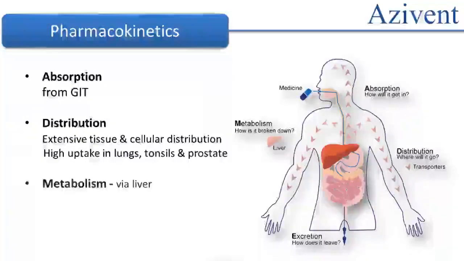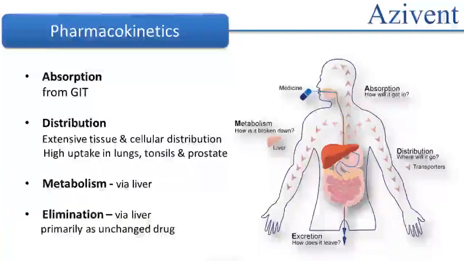Azithromycin is metabolized via liver and it undergoes biliary elimination primarily as unchanged drug. Over the course of a week, about 6% of the administered dose appears as unchanged drug in urine.